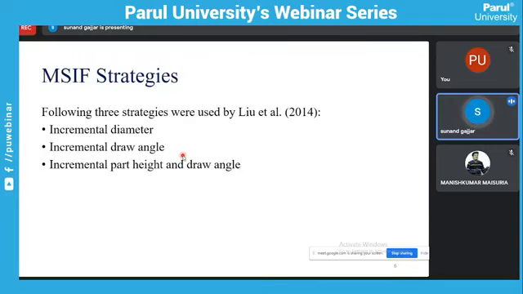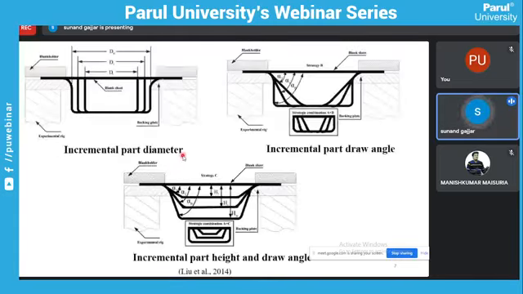These are the multi-stage incremental forming strategies. First is incremental diameter, second one is incremental draw angle, and third is incremental part height and draw angle. Here in the first figure we can observe incremental part diameter, right? So first the diameter d1, then di, and then dn. Okay, so first we will form d1 diameter.